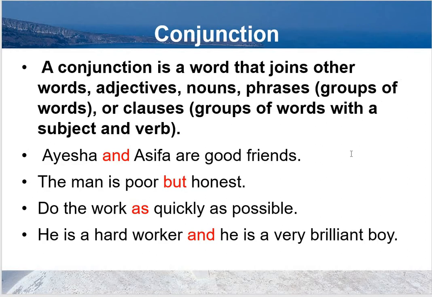Conjunction. Now we are coming directly to English grammar. A conjunction is a word that joins other words, adjectives, nouns, phrases, or clauses. Aisha and Asifa are good friends. Here two nouns have been combined. The man is poor but honest. Here two adjectives have been combined with but. And, but, as, and they are conjunctions. Do the work as quickly as possible. He is a hard worker and he is a very brilliant boy.